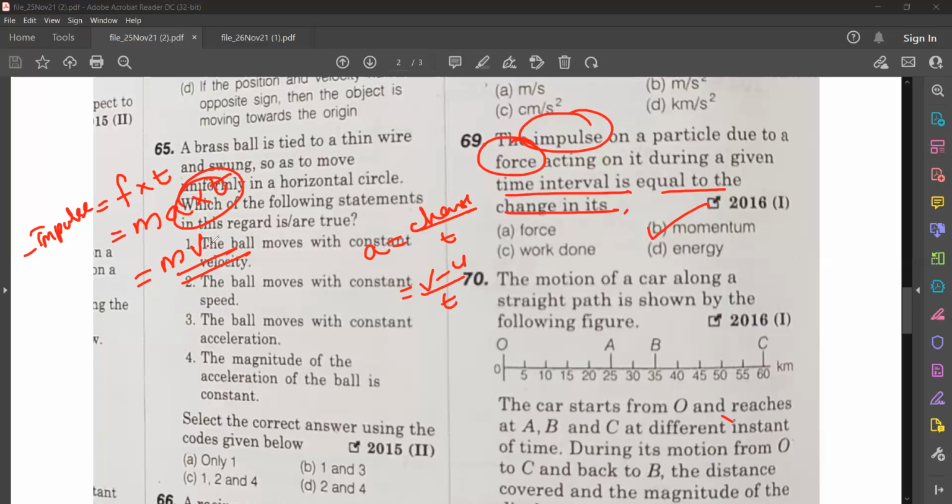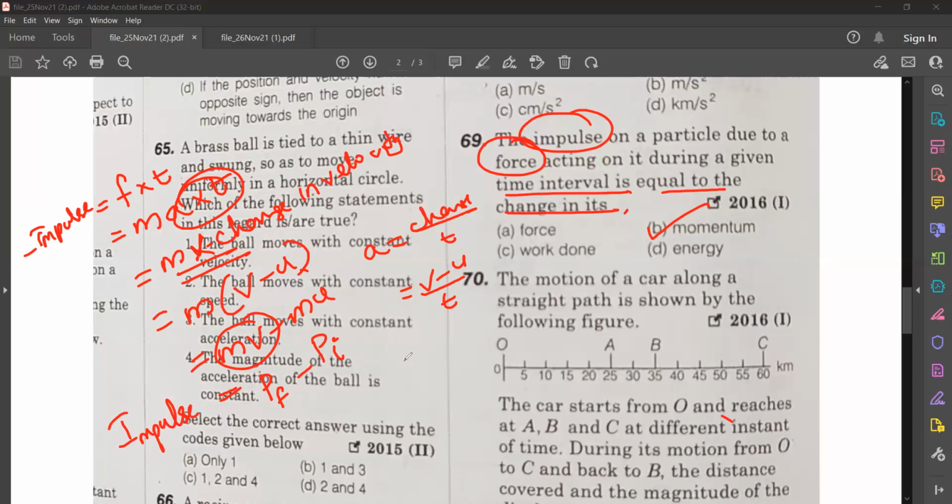So this is change in velocity, that is M into A into T. Change in velocity means V minus U, isn't it? That is mv minus mu. What is mass into velocity? That is momentum. So P final momentum minus P initial momentum. So impulse is final momentum minus initial momentum. So change in momentum is the impulse.